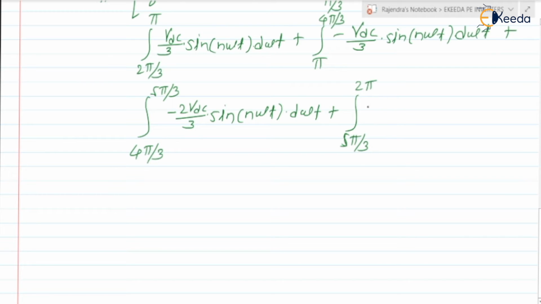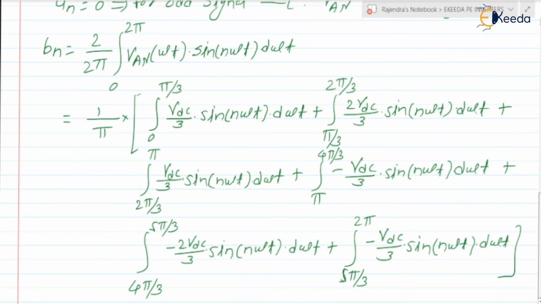Again it is minus Vdc by 3 into sine of n omega T into d omega T. So further we can simplify these 6 integrations.